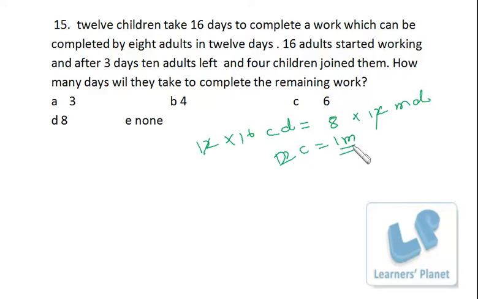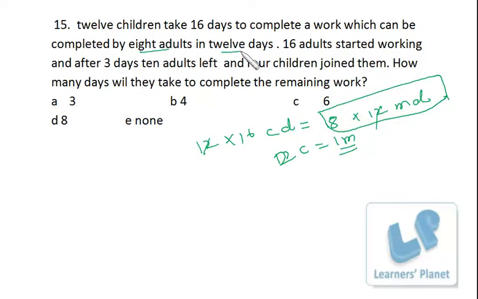That means the capacity of 1 man is equivalent to 2 children, and this is the total man days requirement. That is 8 into 12 is the total man days required to complete the task. Either this or this, you can take any one of them. 16 adults started working, and after 3 days 10 adults left. First of all, let's see in 3 days how much work is completed.